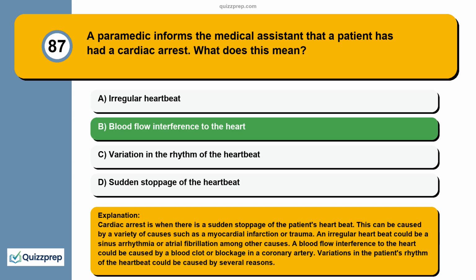Cardiac arrest is when there is a sudden stoppage of the patient's heartbeat. This can be caused by a variety of causes such as a myocardial infarction or trauma. An irregular heartbeat could be a sinus arrhythmia or atrial fibrillation, among other causes. A blood flow interference to the heart could be caused by a blood clot or blockage in a coronary artery. Variations in the patient's rhythm of the heartbeat could be caused by several reasons.